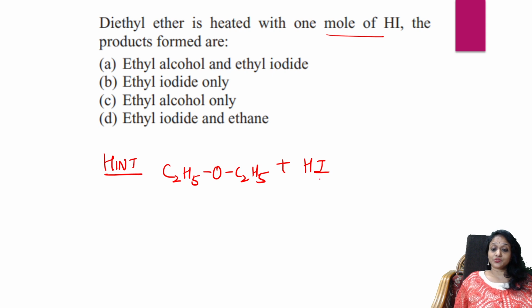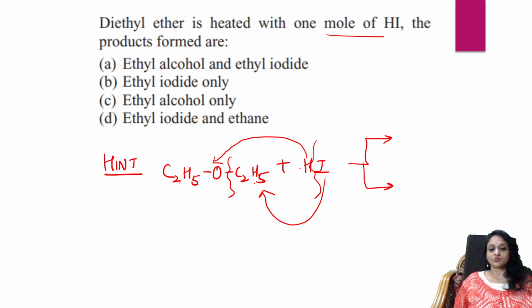What will happen, students? There is a cleavage of the bond. Both sides are similar, so one hydrogen, the proton, goes and adds to this alkyl group and iodine goes and adds to the other. I get two types of compounds because this is a symmetrical ether, so there's no problem for me.